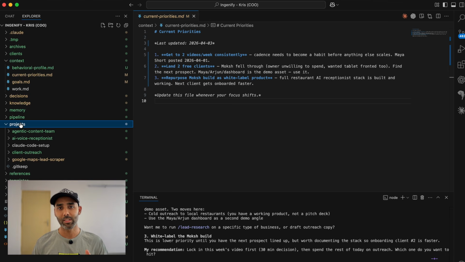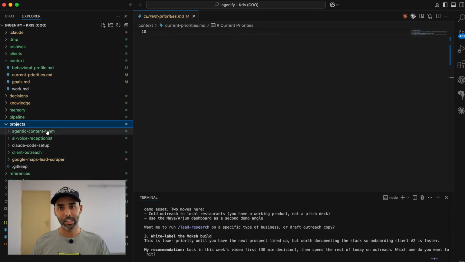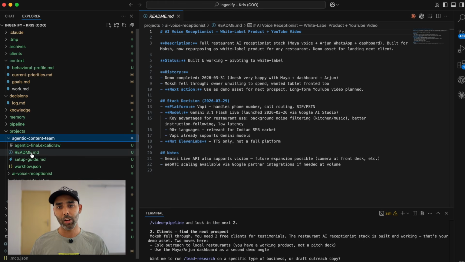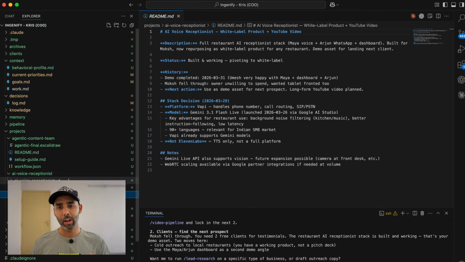Next are the project folders. Every active project gets its own status document, a simple text file that tracks what the project is, where it's at, what's blocking it, and what's next. These are called README files. Right now I've got 5. The AI voice receptionist I'm building, a client outreach system, an agentic content team workflow, a Google Maps lead scraper, and this Claude Code setup project itself.